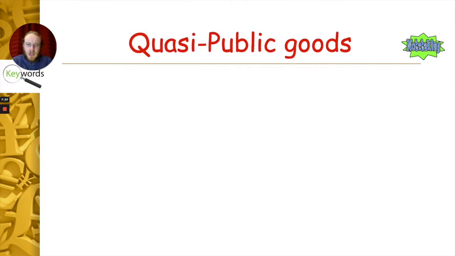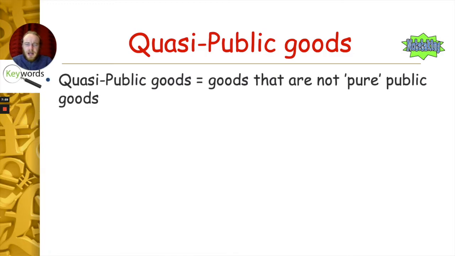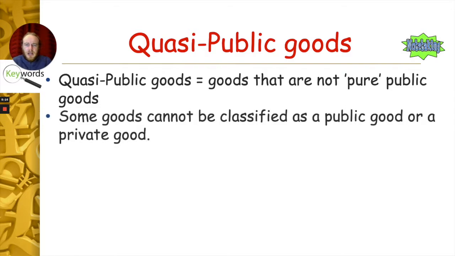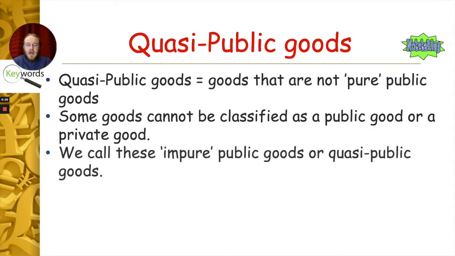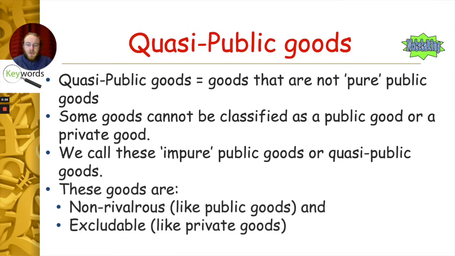Another important term we need to know is the idea of quasi-public goods. Now we know the idea of quasi. When we hear the word quasi, it means kind of partially or somewhat. So goods that are not pure public goods in the sense they're not fully non-rivalrous or non-excludable. They're kind of a hybrid of the lot. So some goods we can't classify as a public good or a private good. They kind of fall somewhere in the middle of the two. These goods get deemed to be impure goods, or impure public goods, I should say, or quasi-public goods.